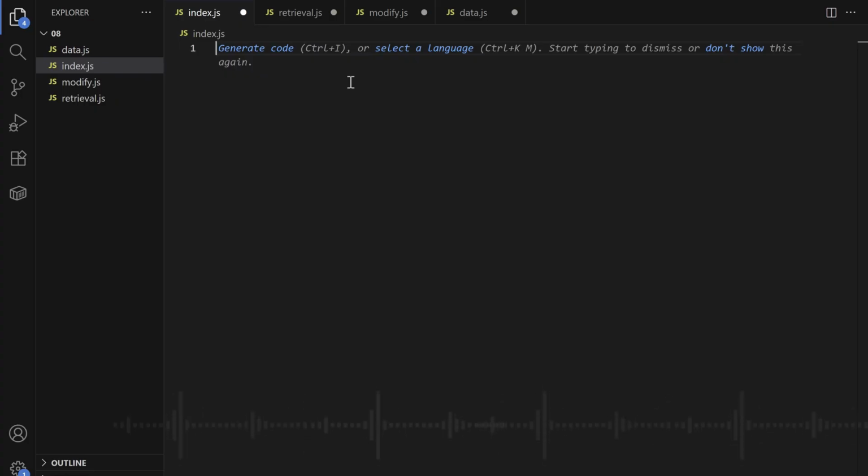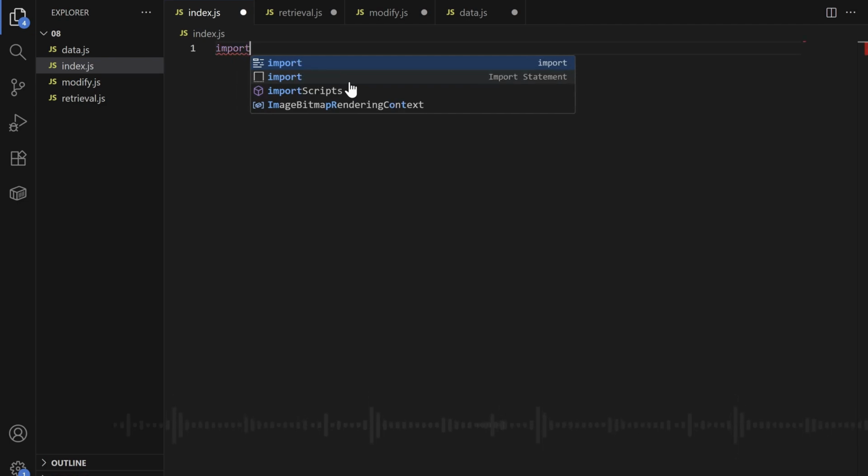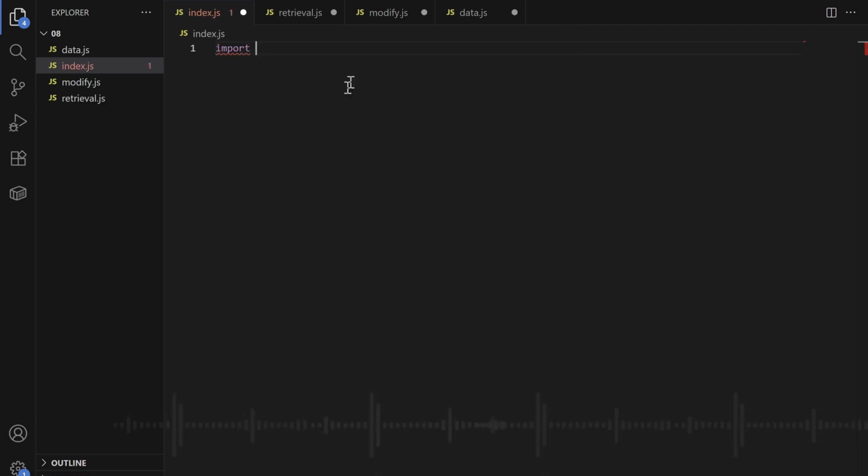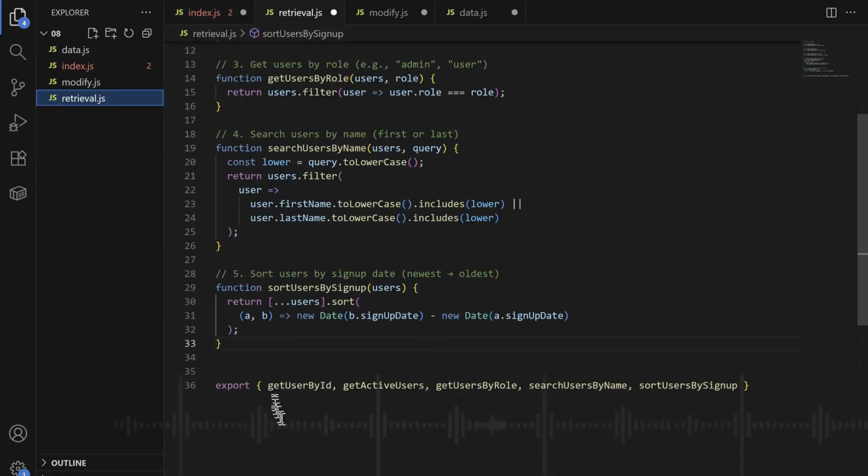So now to use all of our functions and all of our data, we need to first import. I told you, to use them outside, you need to export them. But now, when you get to the place where you will use them, you need to import them. You can't import something that you never exported. So to import, you write it like this: import, open curly braces and close curly braces. Then inside, you write the name of the functions or objects or anything that you exported, that you want to import here.